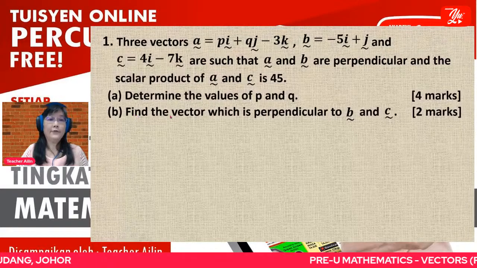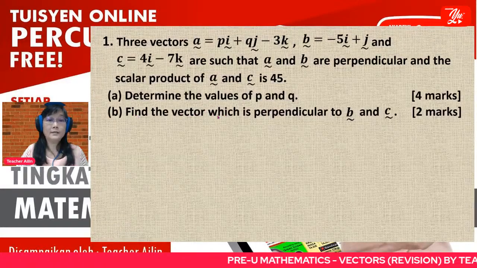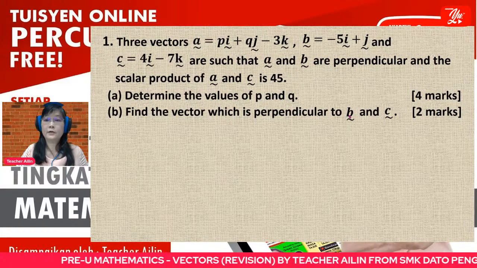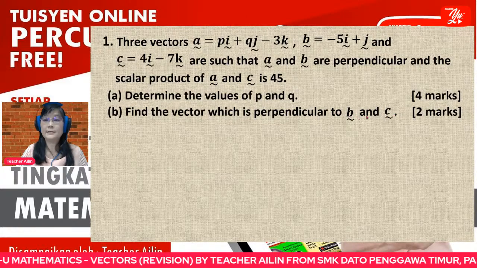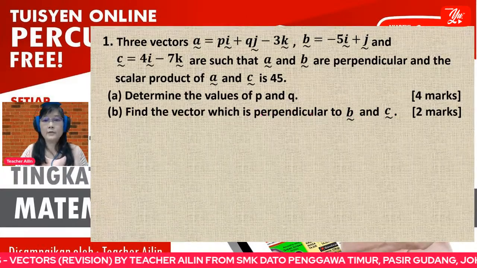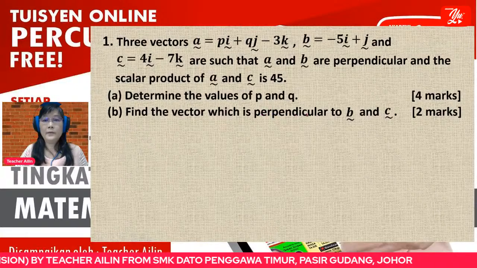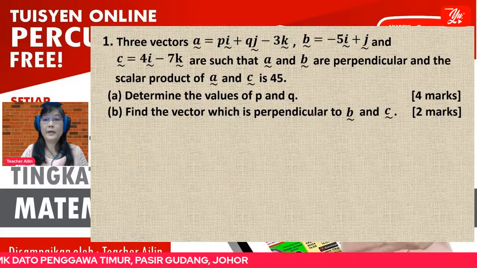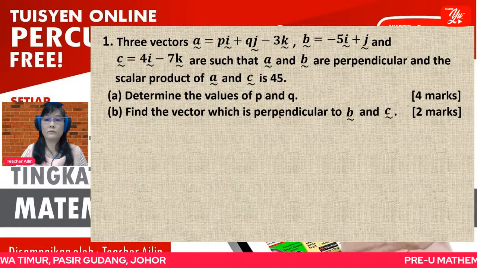Second question, find the vector which is perpendicular to B and C. When you look at the question, the word perpendicular, don't immediately conclude that you have to use dot product.